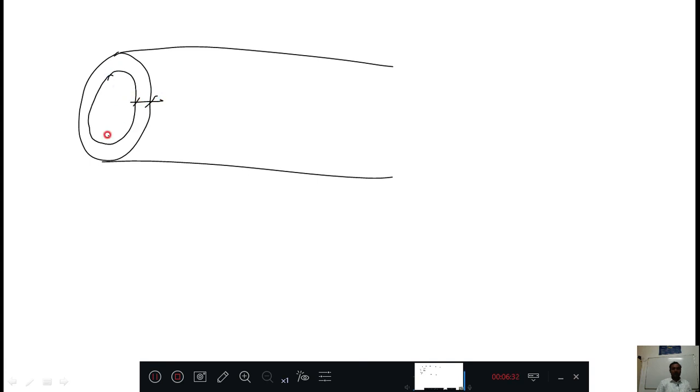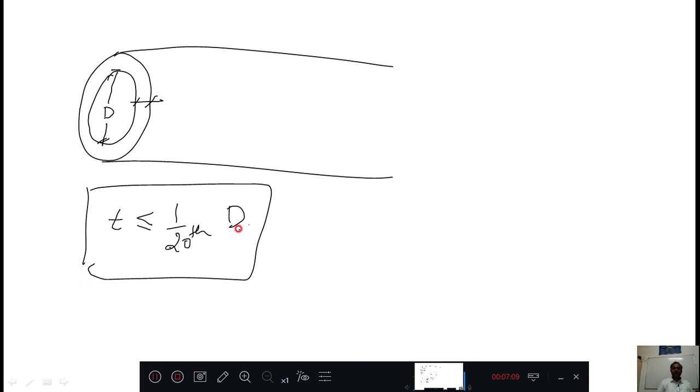If I know the internal diameter of the cylinder, then to classify whether it is a thin cylinder or a thick cylinder, I have to get the relation between thickness and diameter. If thickness is less than or equal to 1/20th of the internal diameter, then that cylinder is called a thin cylinder.